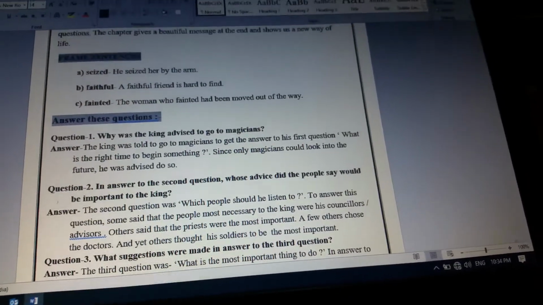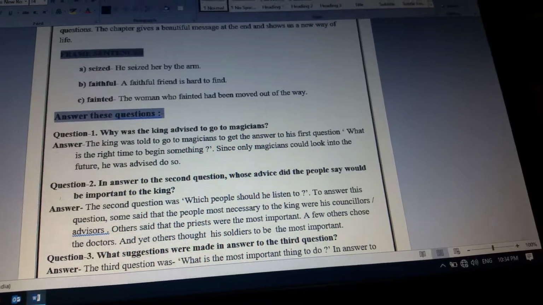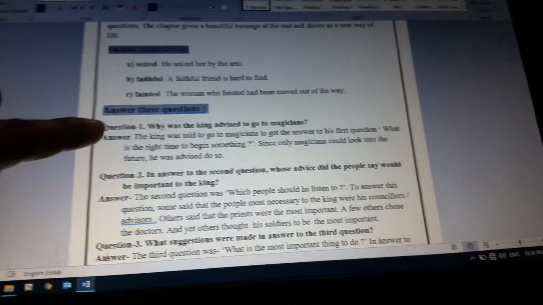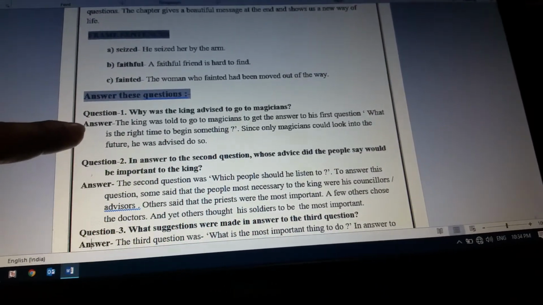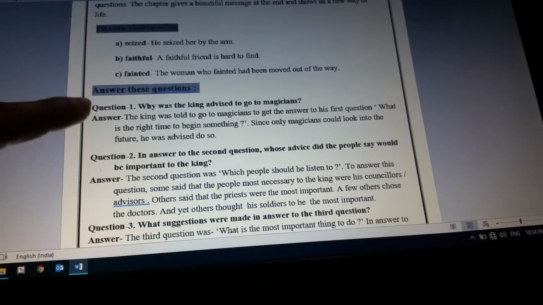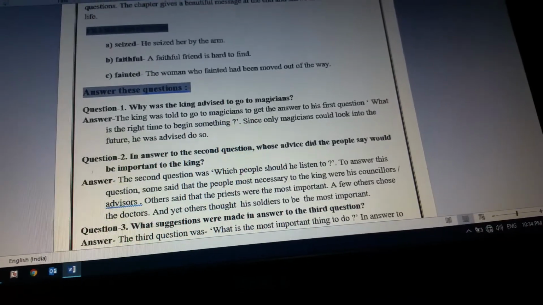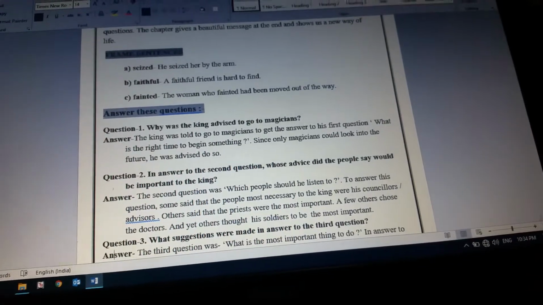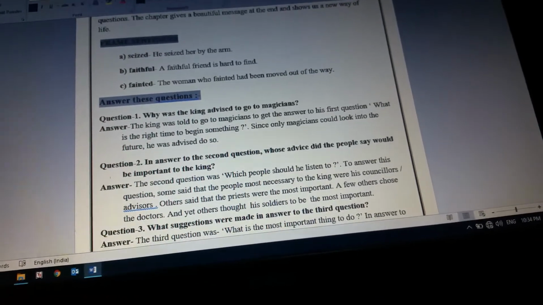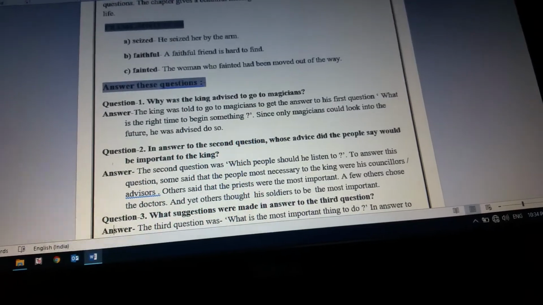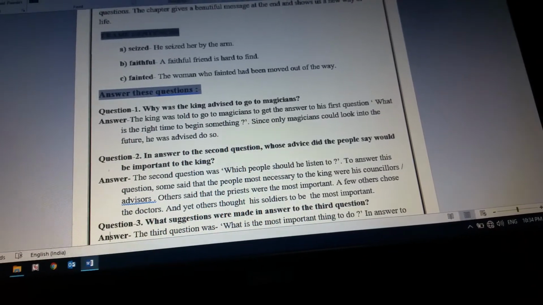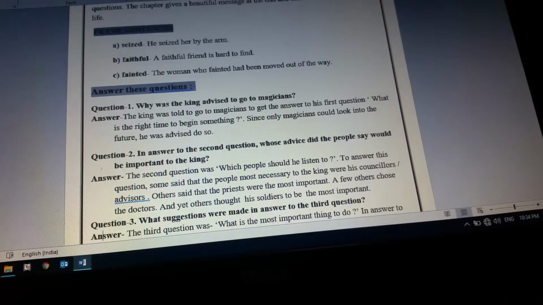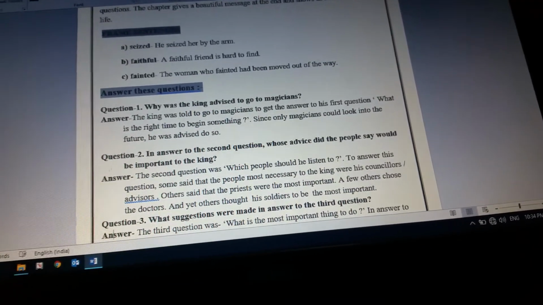Then we'll move on to question answers. Put the heading as answer these questions and write question 1 like this only and answer like this. You have to write the full word. So question number 1 is, why was the king advised to go to magicians? The king was told to go to magicians to get the answer to his first question, what is the right time to begin something? Since only magicians could look into the future, so he was advised to do so.